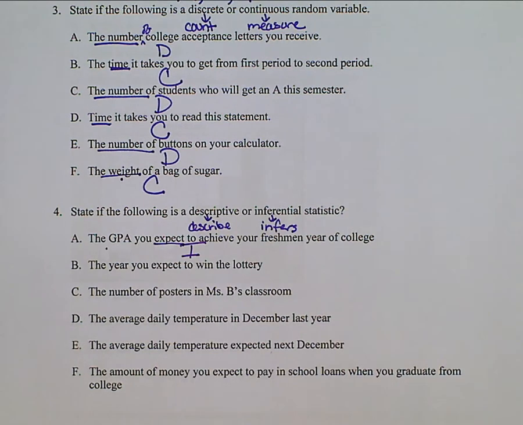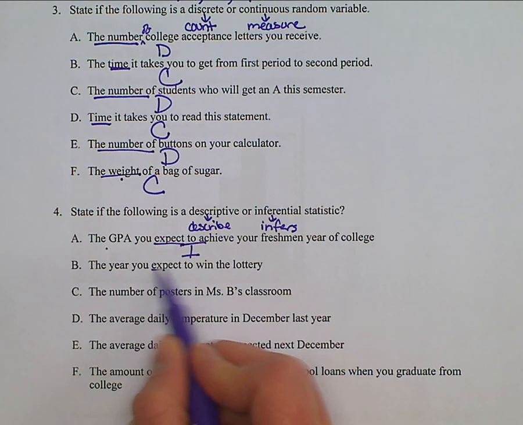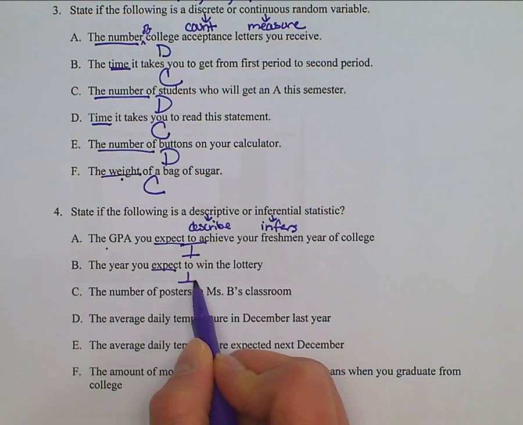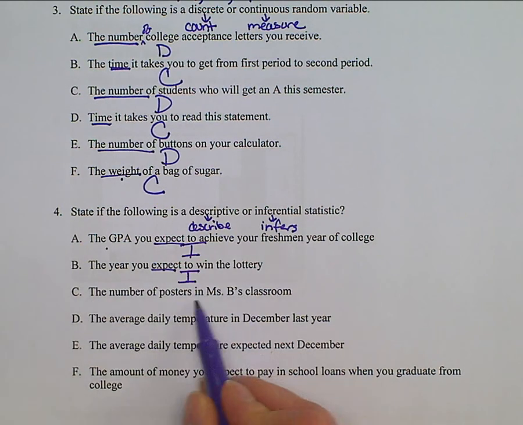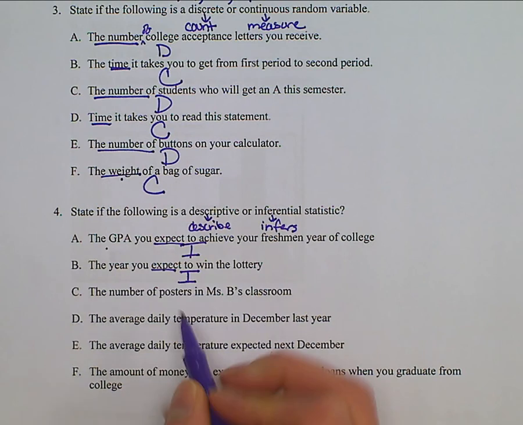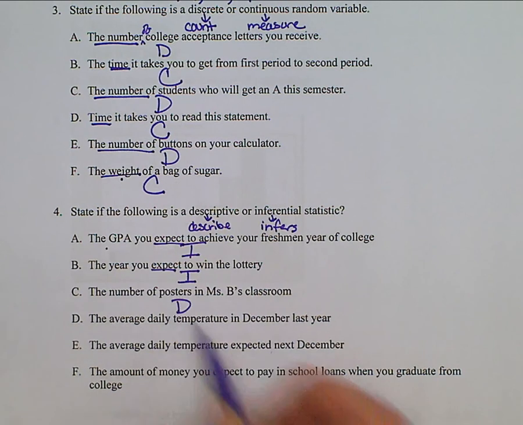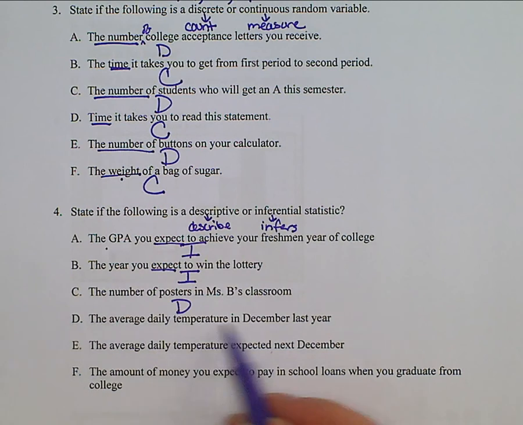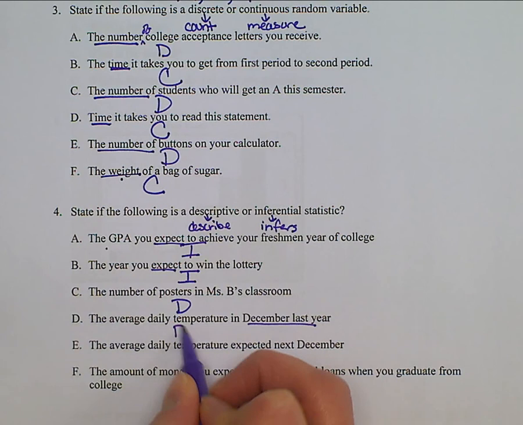B, the year you expect, keyword here is expect, to win the lottery, inferential. The number of posters in Ms. B's classroom. This would be descriptive. We can count those up right now and collect that data. D, the average daily temperature last December. We could look that up and find that statistic, so that is descriptive.